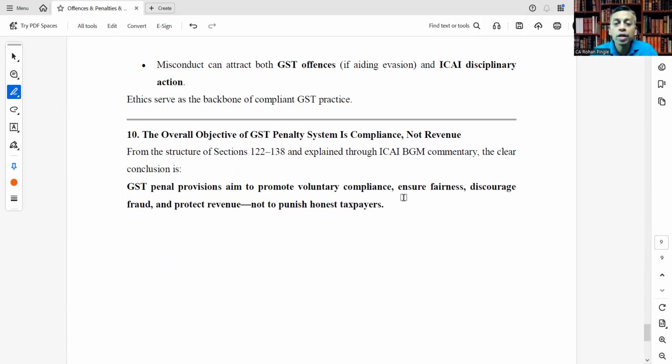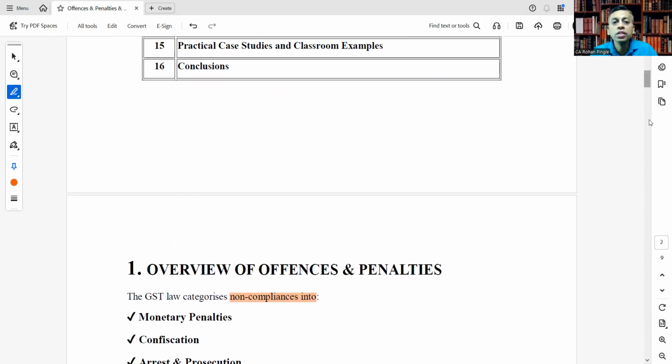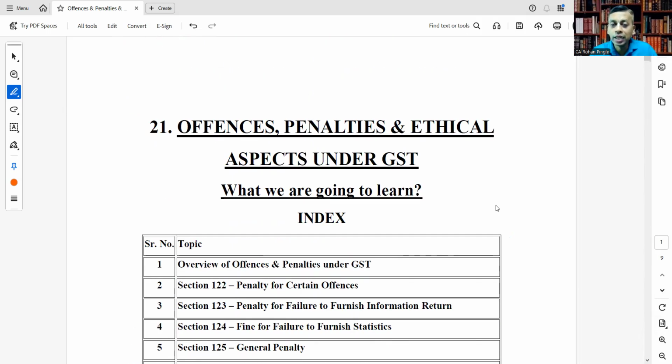From the structure of sections 122 to 138 and as explained through ICAI commentary, the clear conclusion is that GST penal provisions aim to promote voluntary compliance, ensure fairness, and discourage fraud, protect the revenue, not to punish honest taxpayers. And that is what is important from any law and from the government too. So that's it for today. We learned penalties, offenses, and ethical aspects under GST.